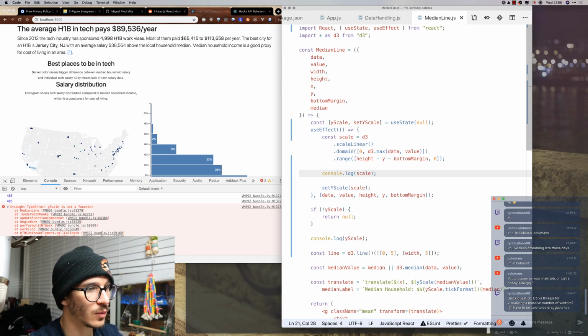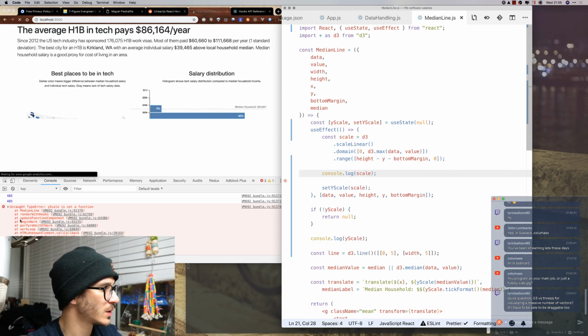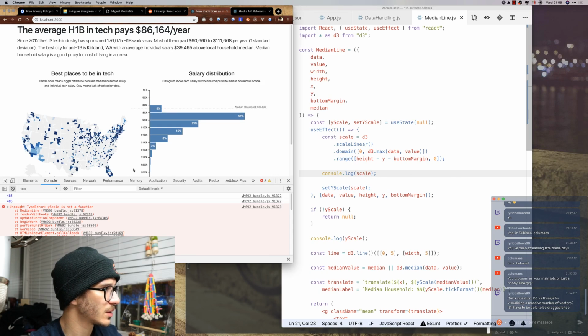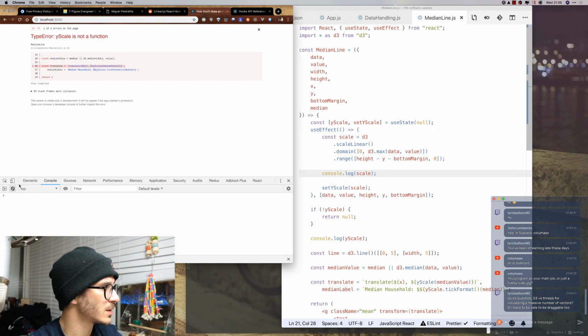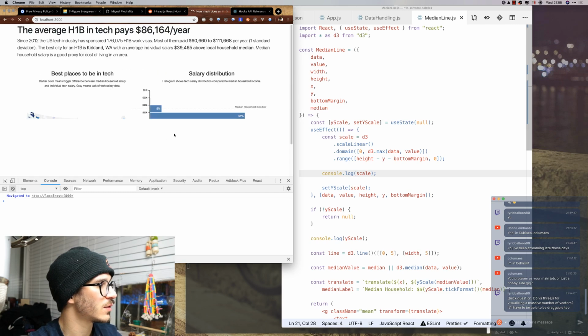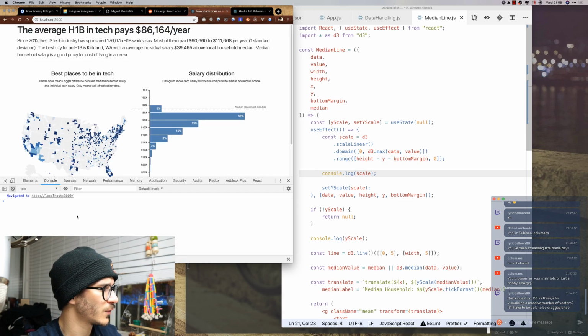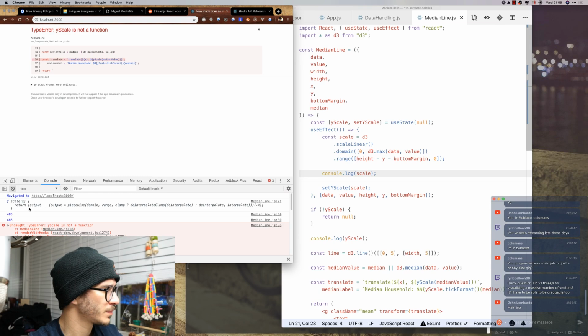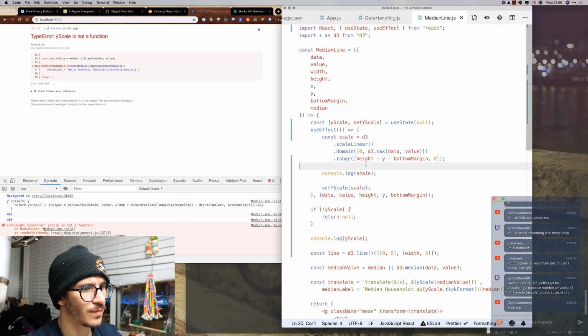So what is the scale actually doing? Let's see. Why are we getting a number instead of a function? That's what I'm trying to figure out now. So that, interesting.